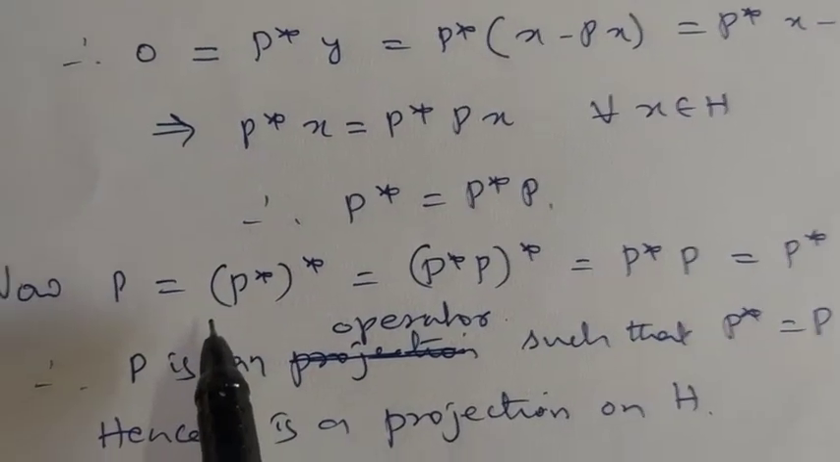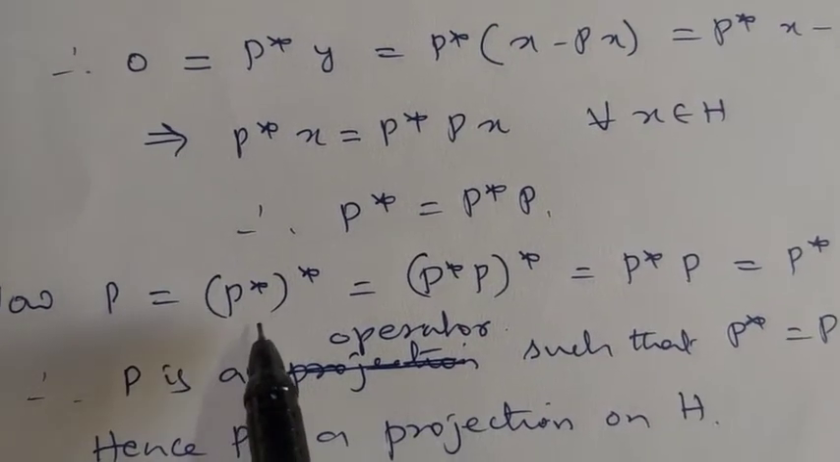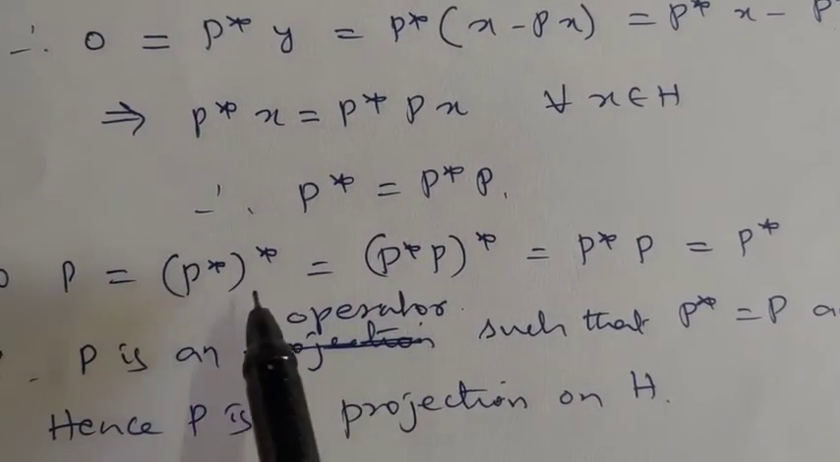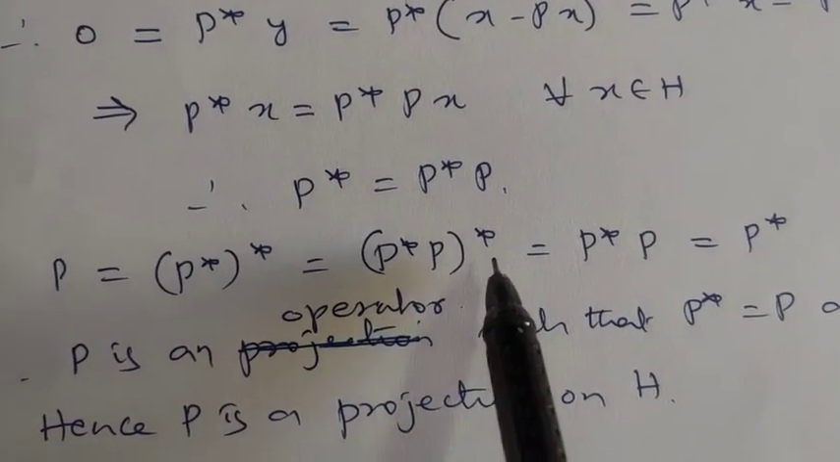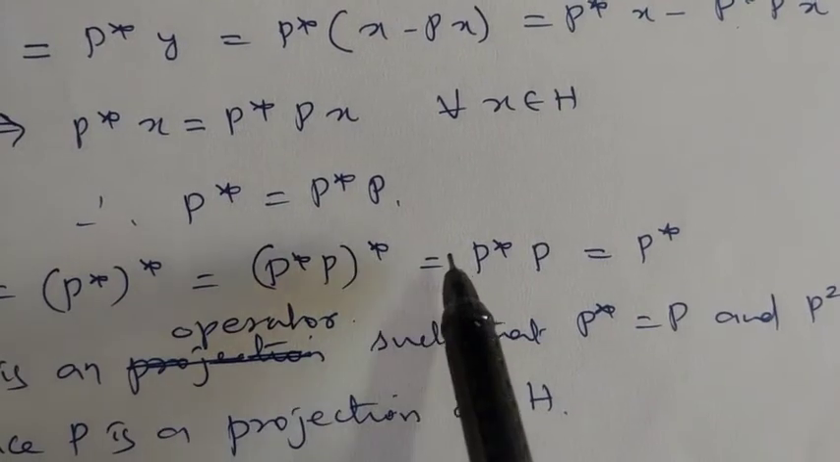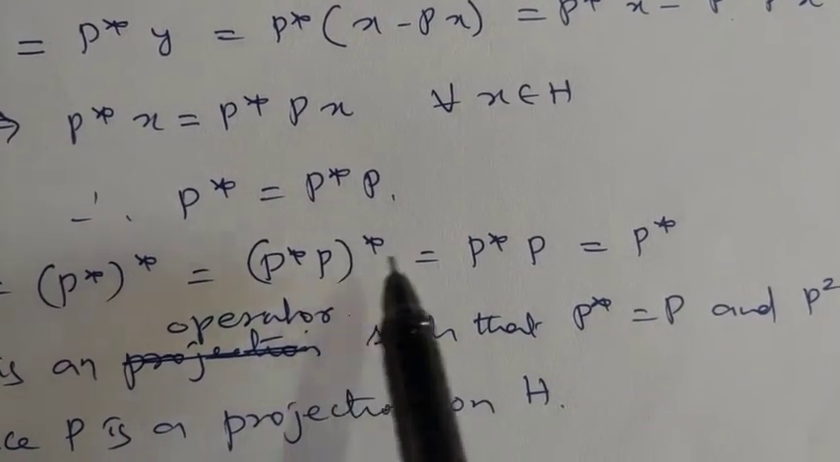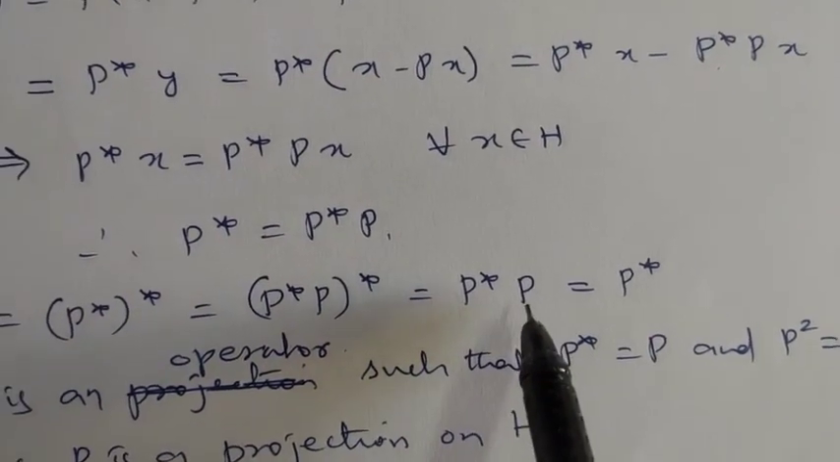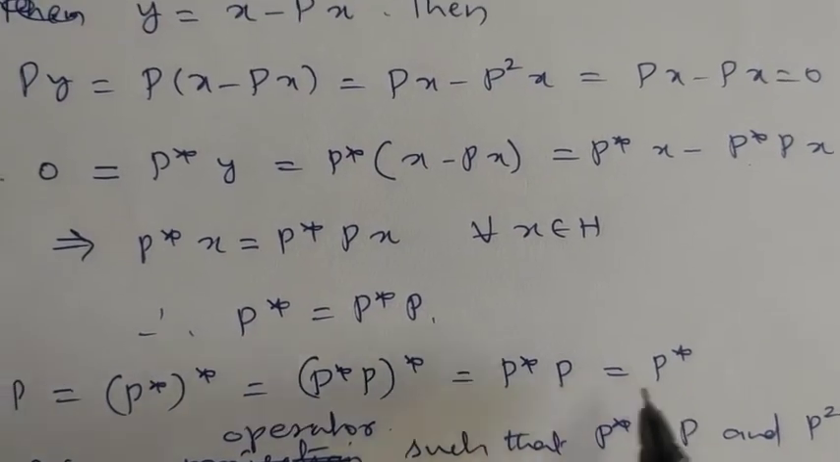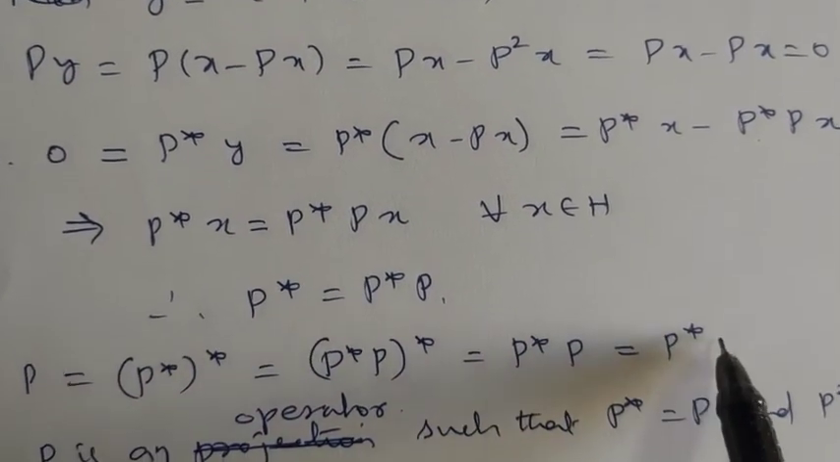Now P is equal to P star whole star. That is equal to P star into P whole star. So you apply here, it becomes P star into P star whole star, which is P. Therefore P star into P. Again P star into P is P star. Therefore P is equal to P star.